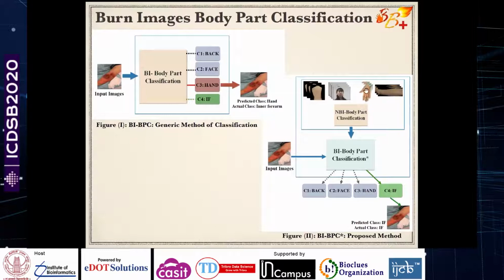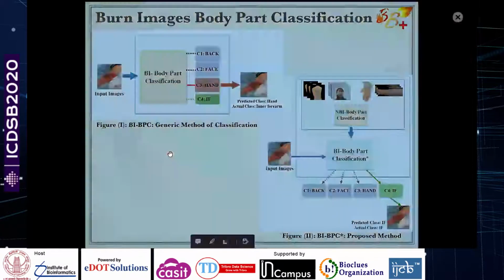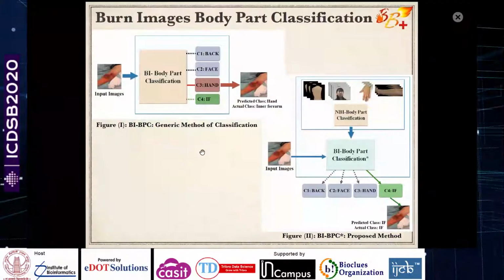So instead of generalizing a particular model that performs the burn degree classification despite having images of different types, we wanted to develop a burn images body part classification first, and accordingly have the segmentation models. For this particular reason, we understood that we want to go for customized deep learning models, that is, body part specific models. So our first task is that, given a burn image, we make an automated classification for the burn.